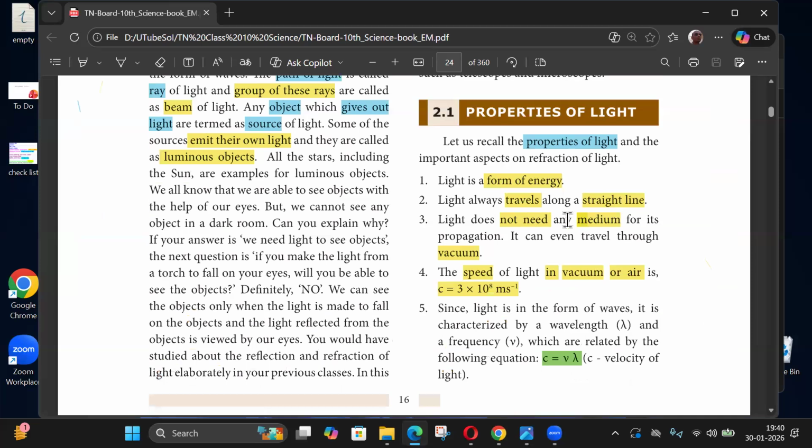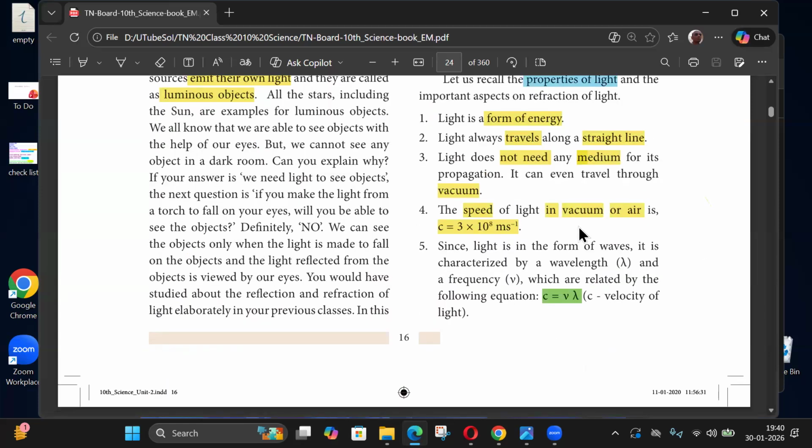Properties of light: it is a form of energy, it travels in a straight line, and it needs no medium to propagate. This is an important thing to note, because between the sun and the earth, surrounding the earth, there is the earth's atmosphere, but after that there is almost nothing, a vacuum. Still, the light from the sun goes through that empty space and enters the earth's atmosphere. Otherwise the sunlight would not come to the earth. Without any medium, light can travel, and only because of that are we able to receive the sunlight.